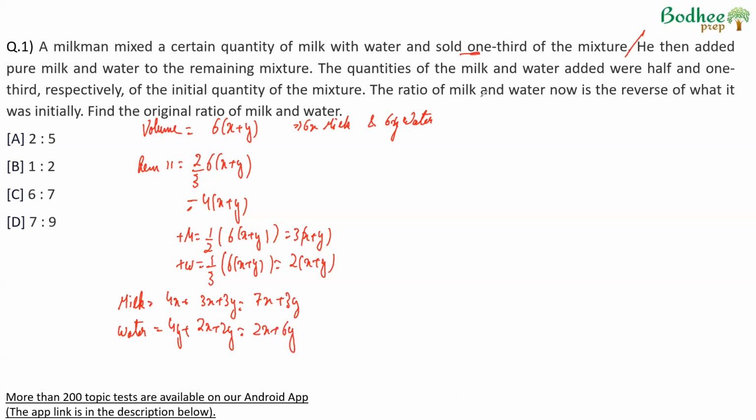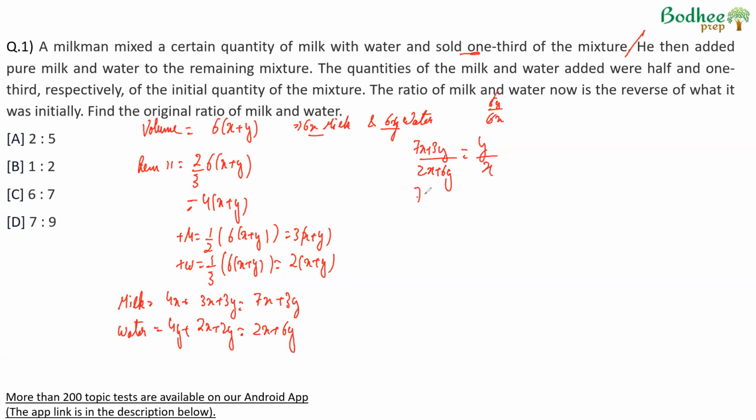Further, it says the ratio of milk and water is now the reverse of what it was initially. So the ratio of milk and water now will be 7x plus 3y, amount of milk upon amount of water. This is the reverse of what it was initially. Initially, milk and water was 6x upon 6y. So now it is the reverse of this, which is 6y upon 6x. 6y upon 6x can simply be written as y upon x.